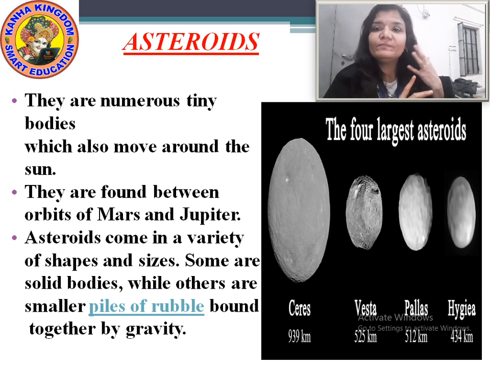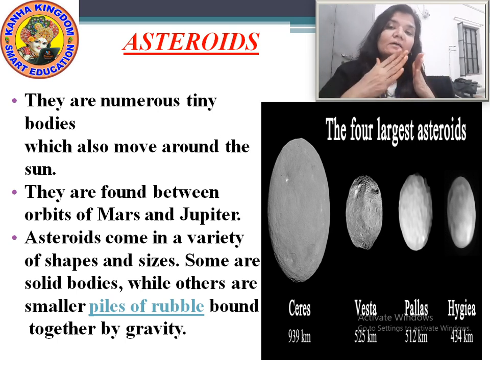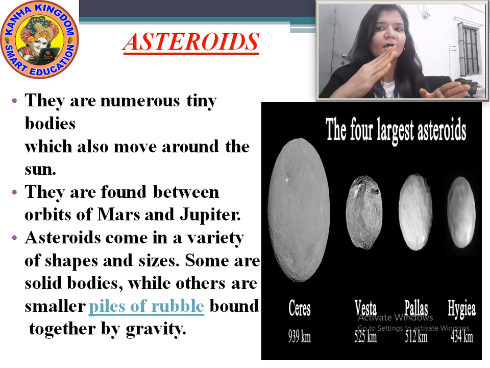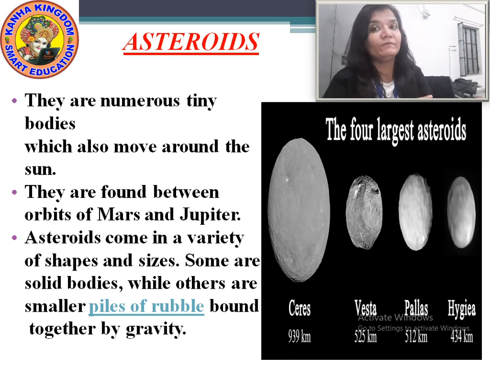You remember I told you about the asteroid belt between the inner planets and the outer planets. Yes, the asteroids are found between the orbits of Mars and Jupiter. Jupiter is the first outer planet and Mars is the last inner planet. So the belt between these two planets is the asteroid belt, where you can find the asteroids.